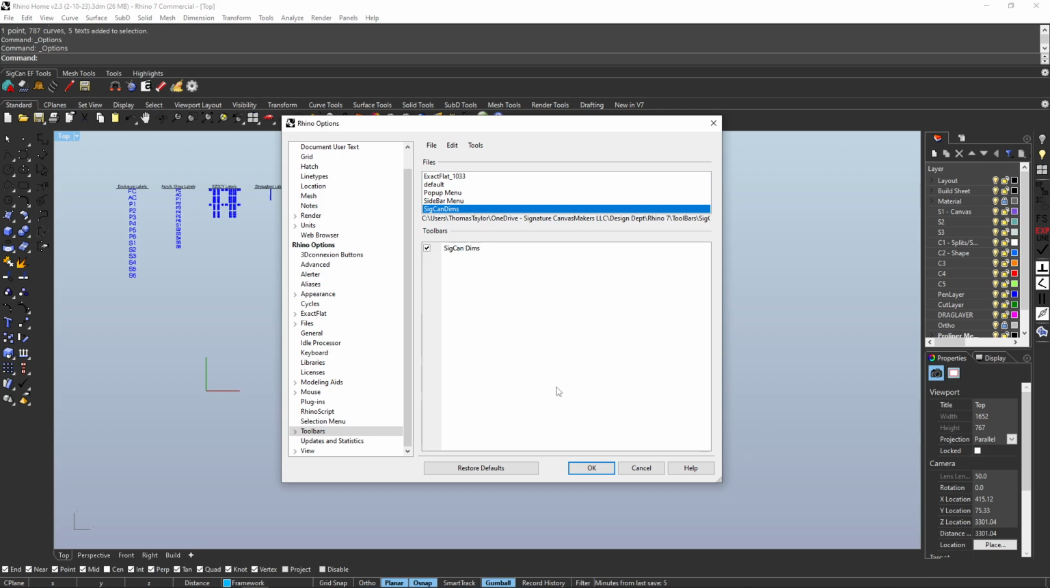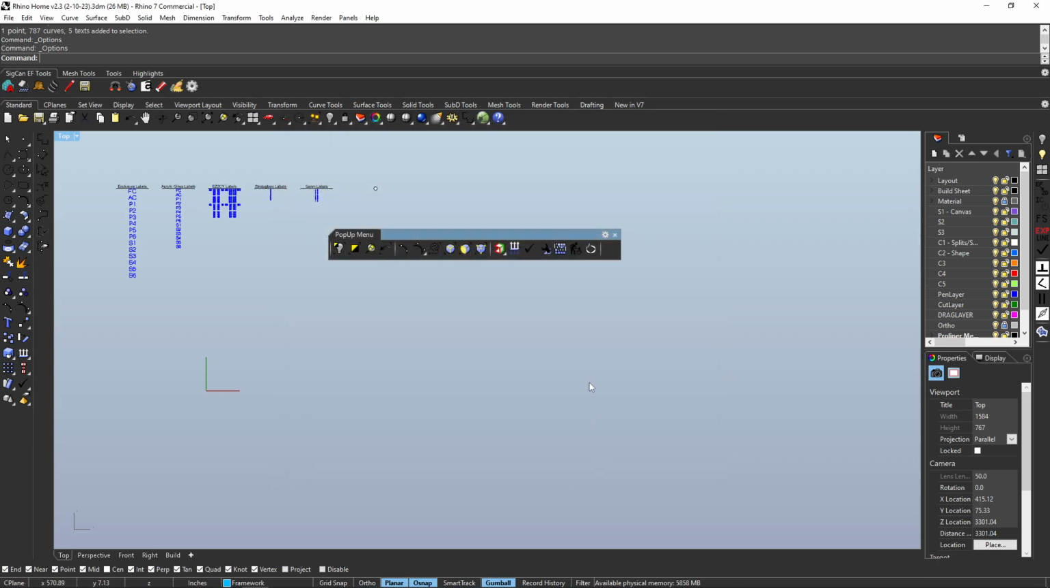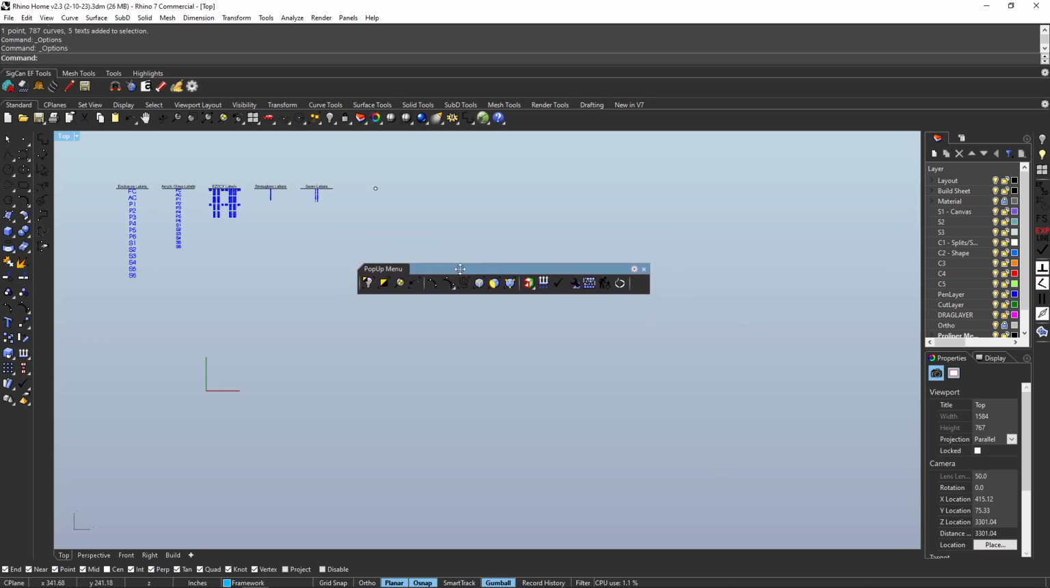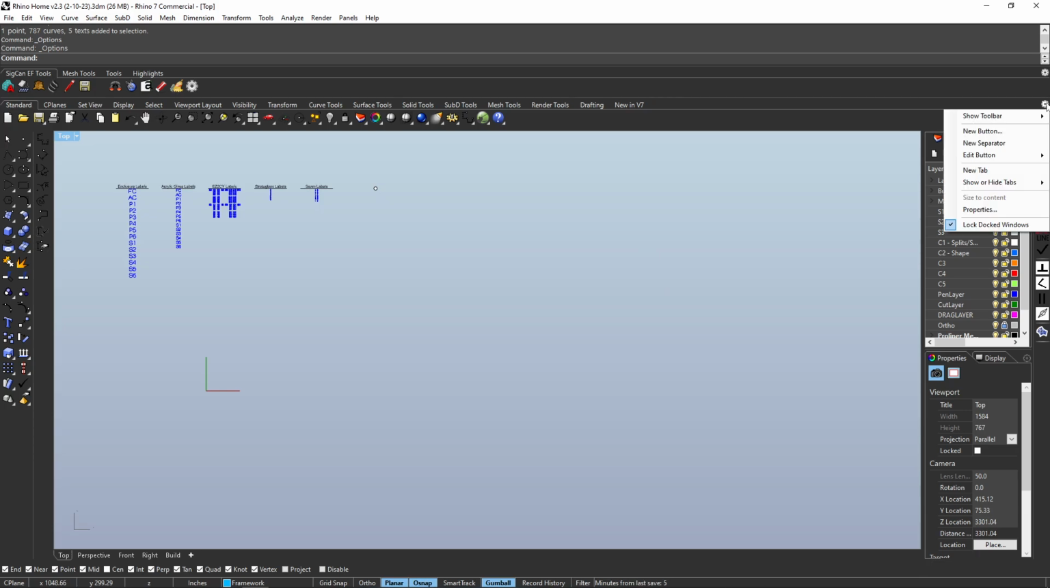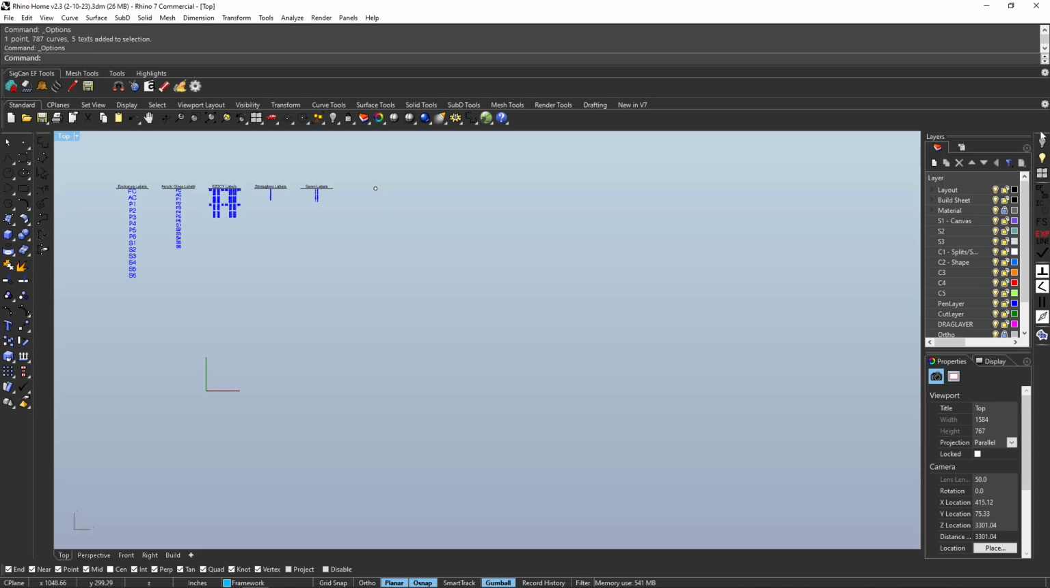Alright, now that we have those open, you'll see, I'll close this here. Okay. This is your pop-up menu. I'll show you how to set that up in a second. If we click on this little gear here, you can unlock and lock your toolbars.